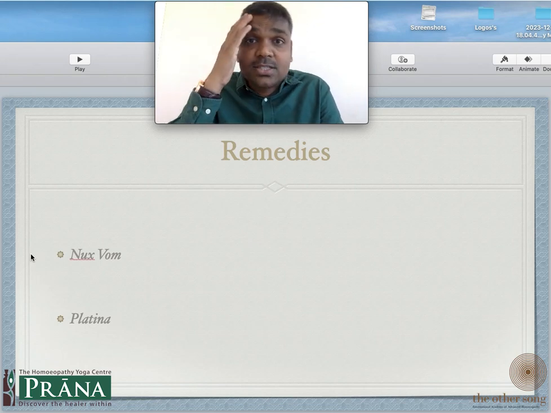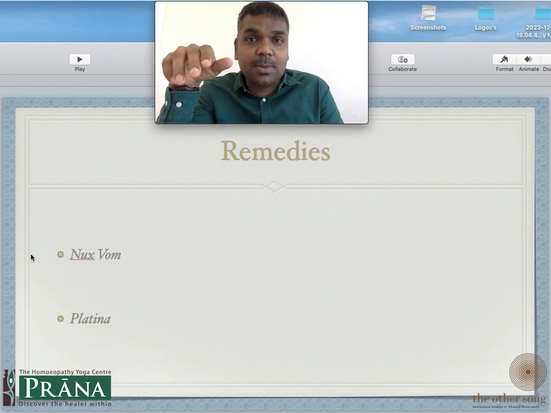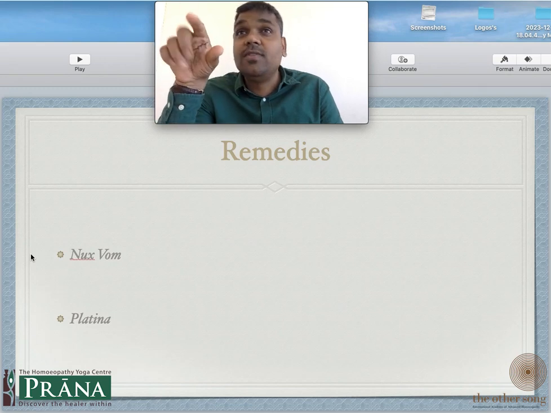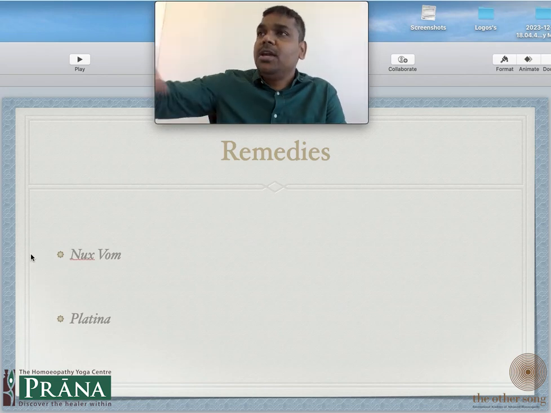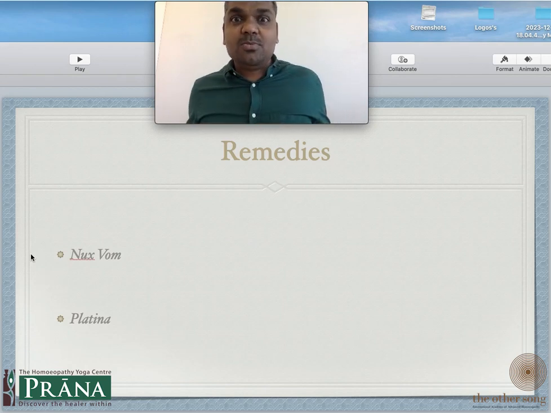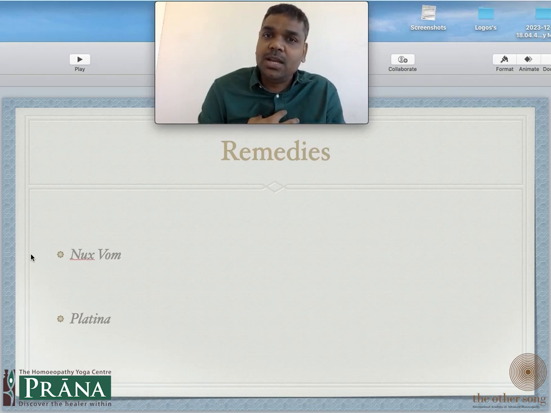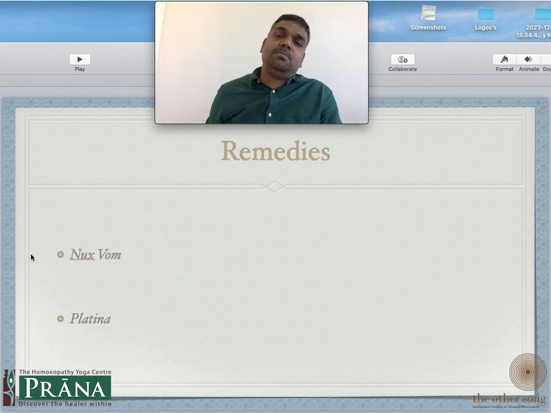Platina has a superiority complex. So actually, if you read Platina Materia Medica, it says myopia. They see that all things in front of them are smaller. Actually, objects also look smaller. So a big table looks like a very small table in front of me. I am so superior. I am so big. So it's not just a superiority complex that other people are inferior to me, but objects also seem smaller to them. That is what is Platina.